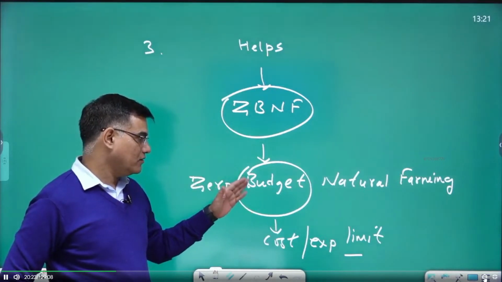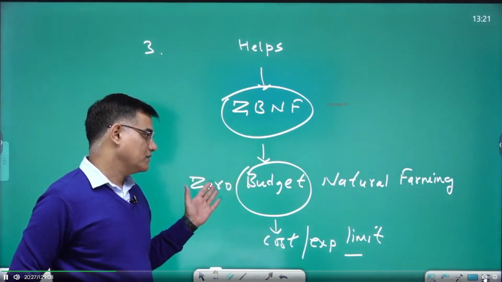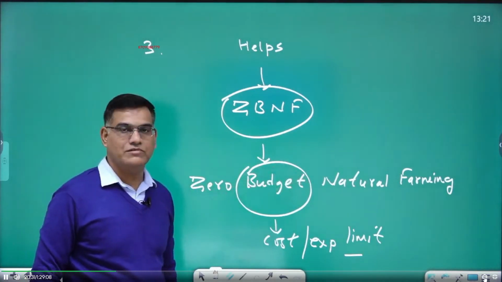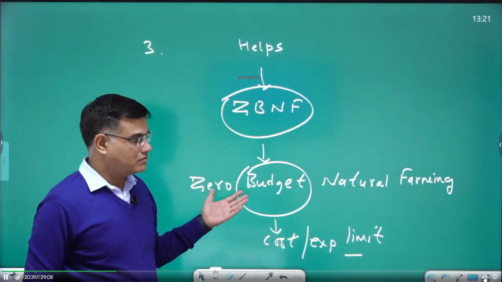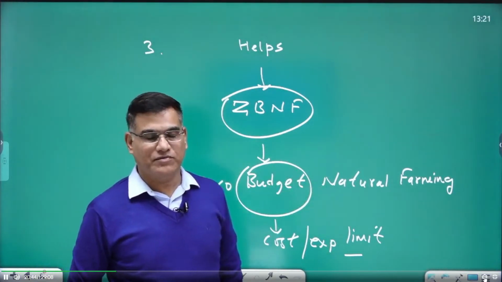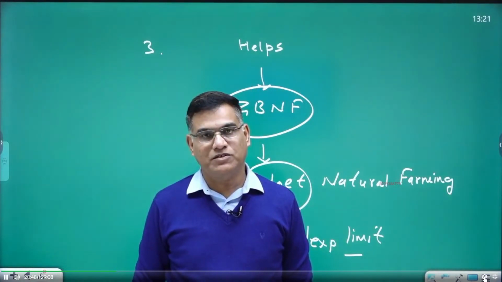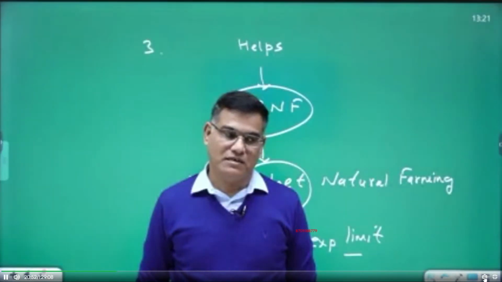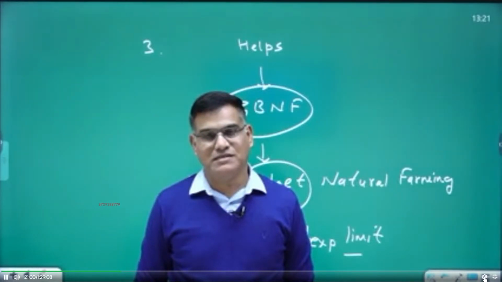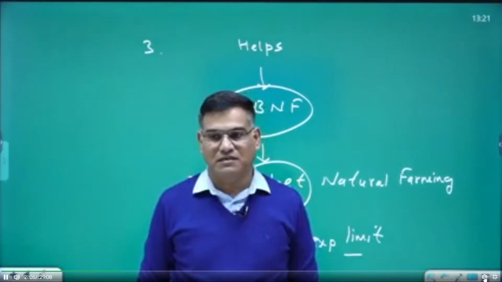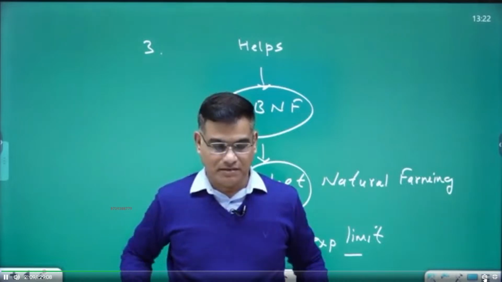Understanding that meaning, now you are writing the word zero as an adjective before it. So you are saying zero cost type of natural farming. You want to say like that. So animal husbandry helps in this also, right? Natural organic type of farming. You can get inputs from animal rearing. You can get draught animals from animal rearing. You can get manure from animal rearing. So you do not have to purchase fertilizers and other items, tractors, equipment from the market. So your cost is nothing here, and you can go for cultivation.